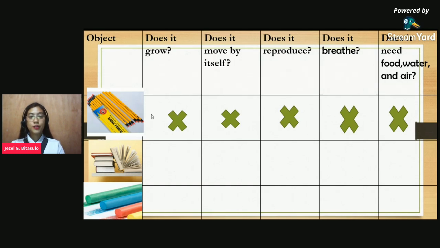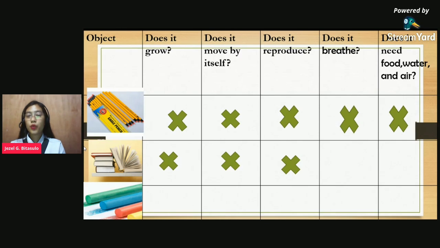Okay, let's move to another picture, the book. Does the book grow? No. The book also doesn't grow. Does it move by itself? Yes, Hannah. Very good, Hannah. The book doesn't move by itself. How about this question? Does it reproduce? Can the book reproduce? Yes, Jennifer. Very good, Jennifer. The book cannot reproduce by itself.